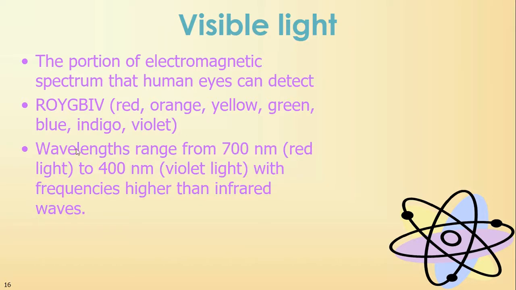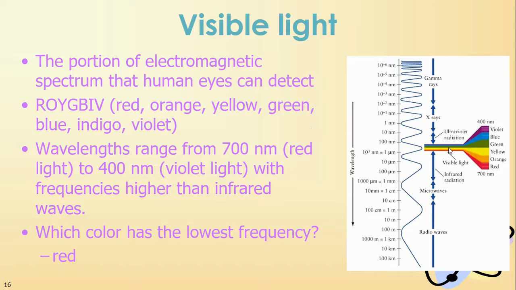Okay, and this is important to know. Your wavelengths range from 700 nanometers, that's where your red light is, to 400 nanometers, and that's where your violet light is. And the rest is in between. The red light has lower frequency but broader wavelengths. The violet light has higher frequency but shorter wavelengths. And this is what your spectrum looks like. If you look here, this is where your red is at 700 nanometers. This is where your purple is at 400 nanometers.